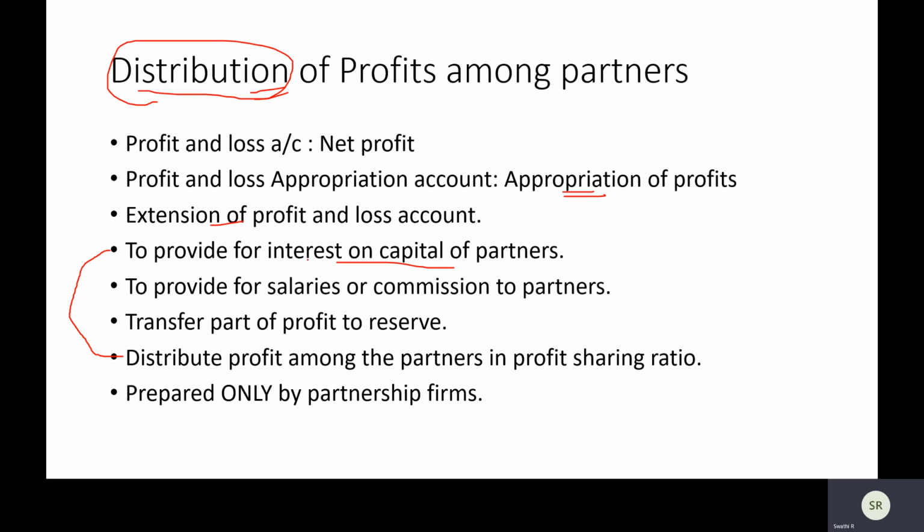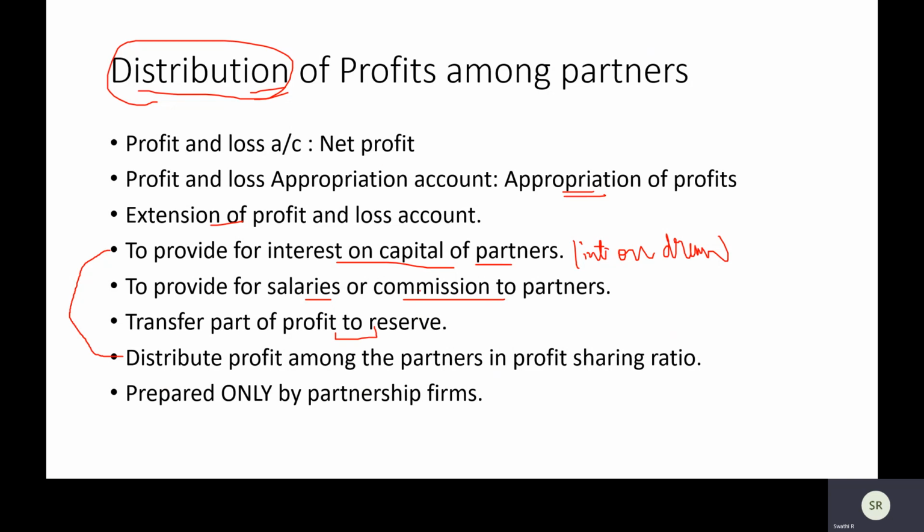Do go through it. So basically, appropriation means what? Only if you have profits, then you provide for it. Remember, all these things must be given in your partnership deed. If interest on capital is not mentioned in the partnership deed, we don't give it. So interest on capital, salary, commission, anything like that to partners. Interest on drawings, I didn't write it here, but interest on drawings is also part of this. Transfer part of profit to reserve.